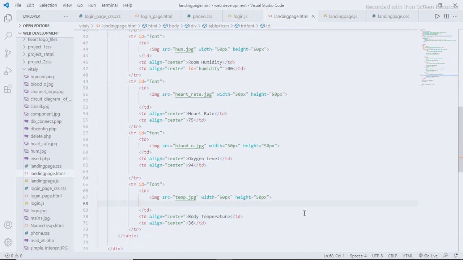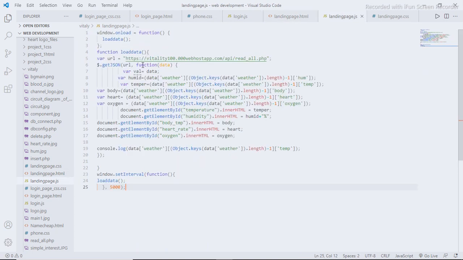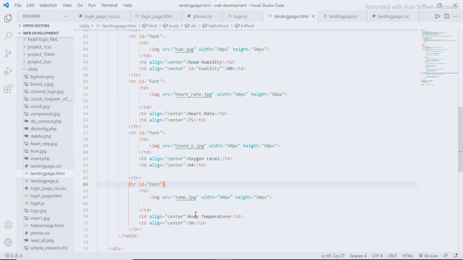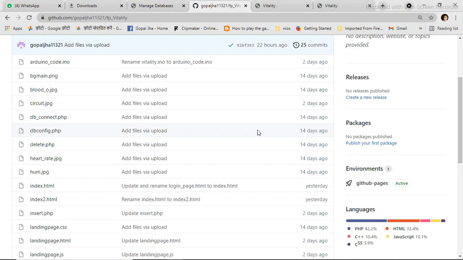This is JavaScript which helps to take the data from the URL, the web host server URL. These are the variables like humidity, temp, oxygen, heart rate, body, etc. It stores the values from the server and then changes the inner HTML by replacing it with those values, like 36, which will change after the present time value sent by Node MCU.